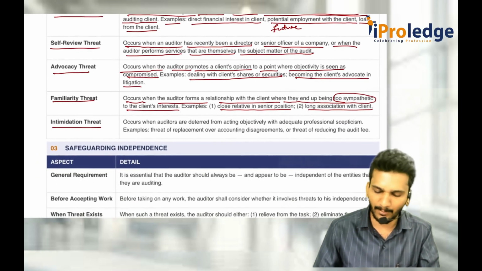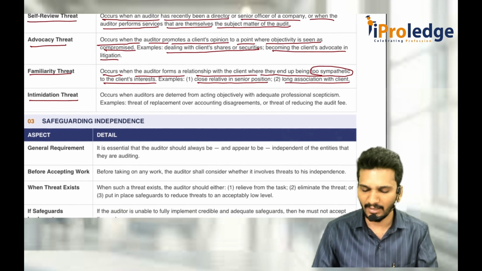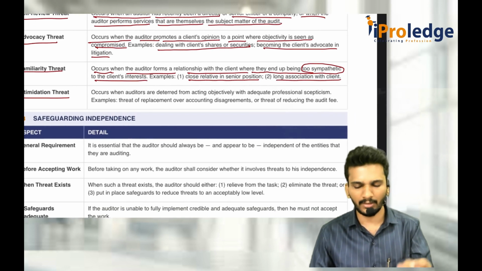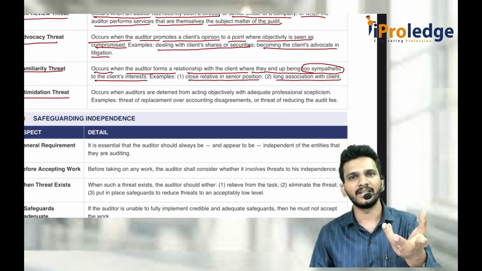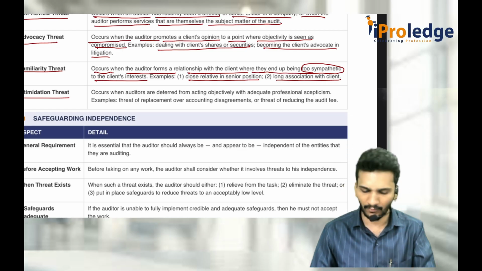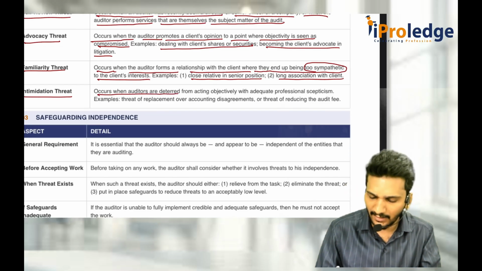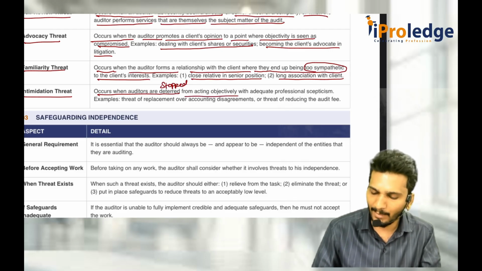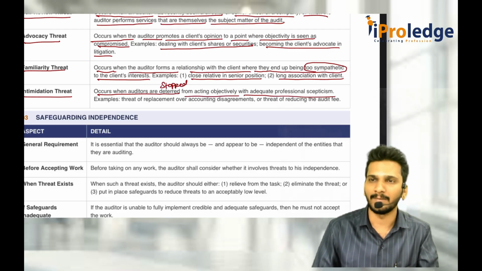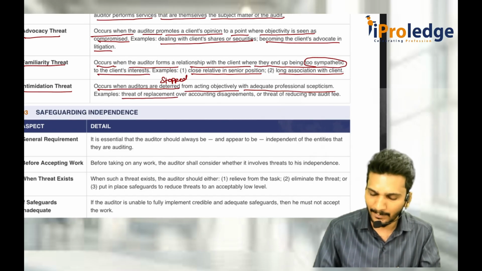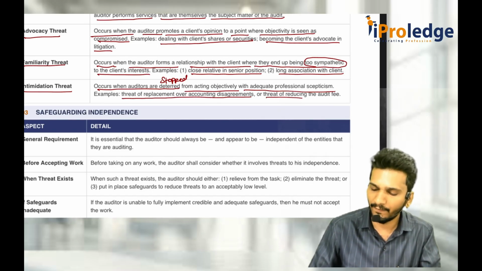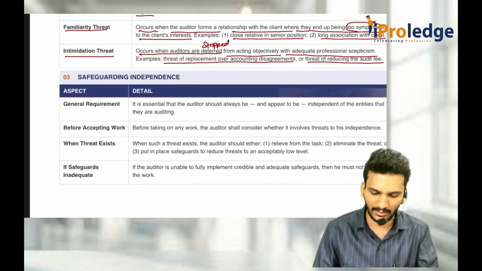Then the last one is intimidation threat. Sir, what is this intimidation threat? Mainly, threatening: physical threatening, mental threatening, all kinds of those things. It occurs when auditors are deterred, deterred means stopped, from acting objectively with adequate professional skepticism. Example: threat of replacement over accounting disagreement, threat of reducing the audit fees, some threat.